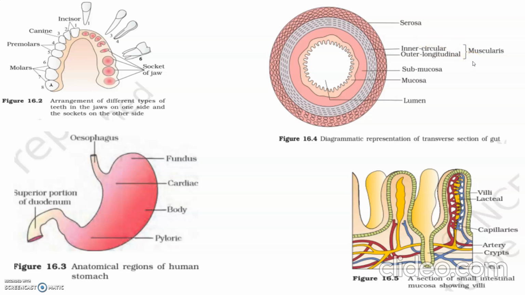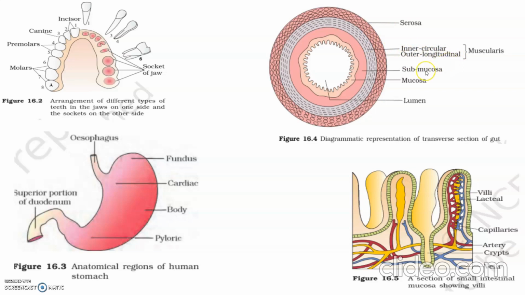Muscularis is made of smooth muscles arranged into an inner circular and an outer longitudinal layer of muscle fibers. An oblique muscle layer may be present in some regions.